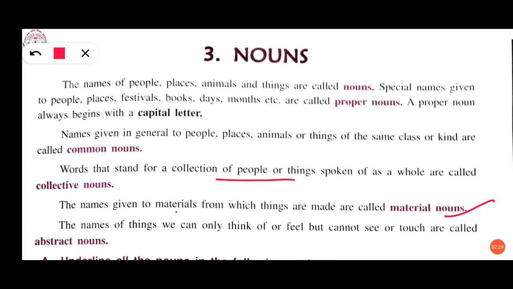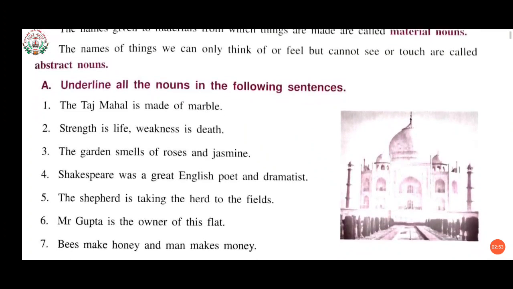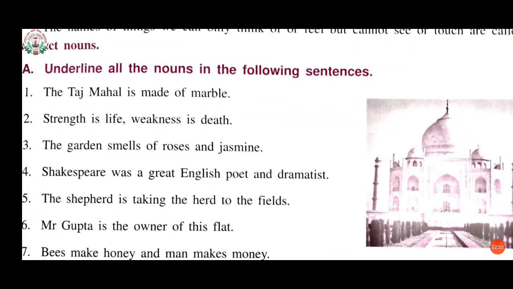The names given to materials from which things are made are called material nouns. Abstract nouns: the names of things we can only think of or feel but cannot see or touch are called abstract nouns. I have explained all these in previous videos. Please go through that. Now let's start the book exercise.